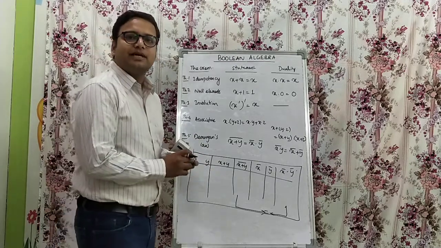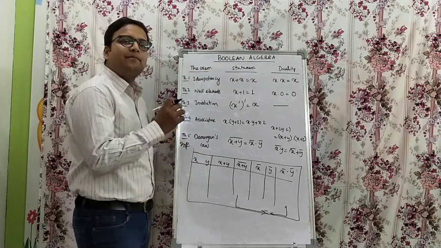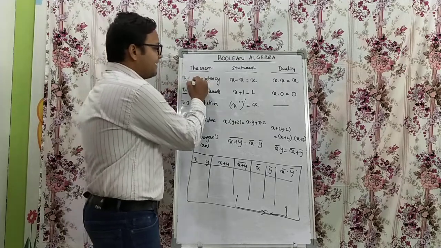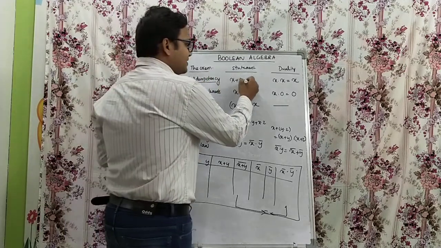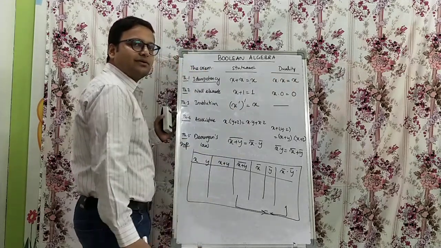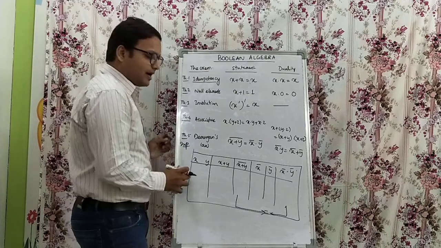This is actually Boolean algebra. So see here, how many theorems are there? Mainly there are 5 postulates and 5 theorems. What are the theorems? Idempotency, which is x plus x equal to x. The duality of it is x dot x equal to x. We can also prove this idempotency using a truth table. How can we do that?